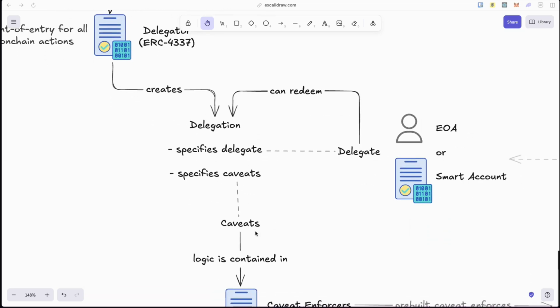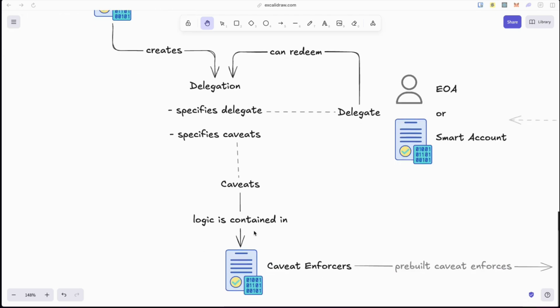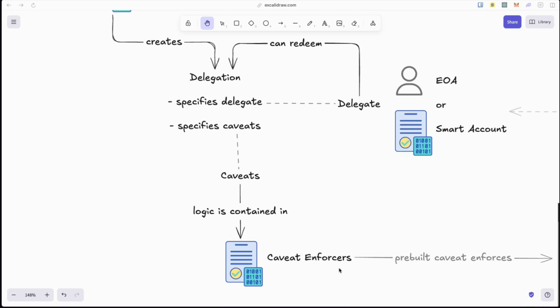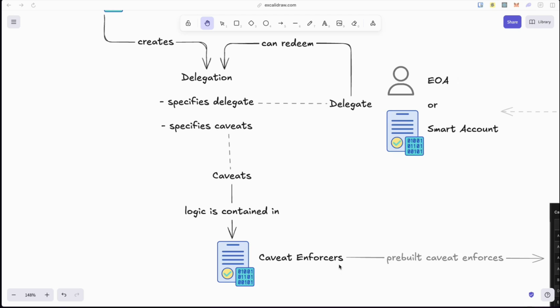Now, for the caveats, their logic is actually contained in caveat enforcers, which are smart contracts that contain the actual logic to implement the caveats. Caveat enforcers can be either pre-built or you can customize one by writing your own.